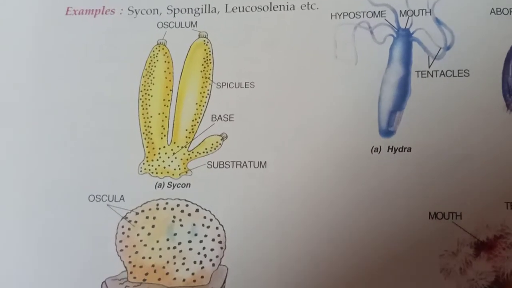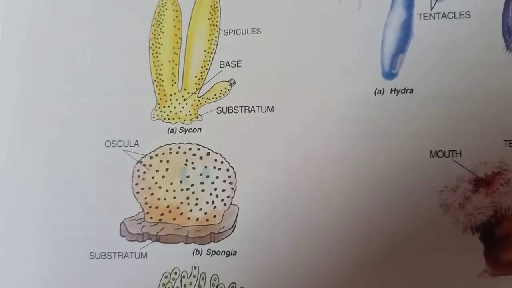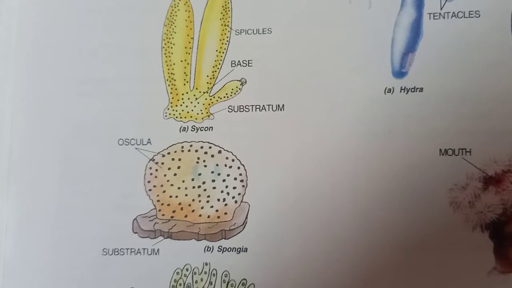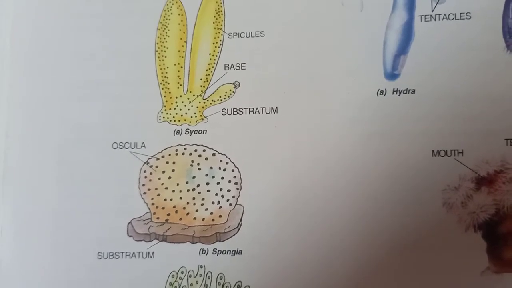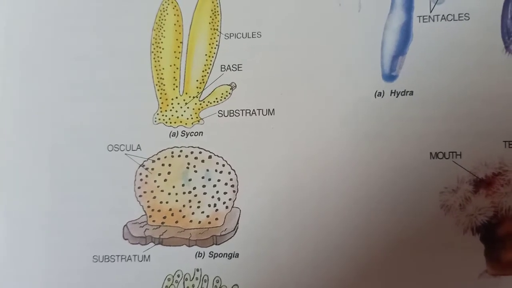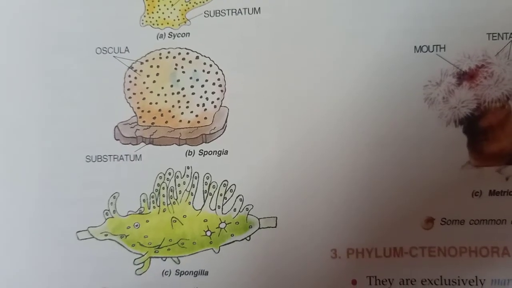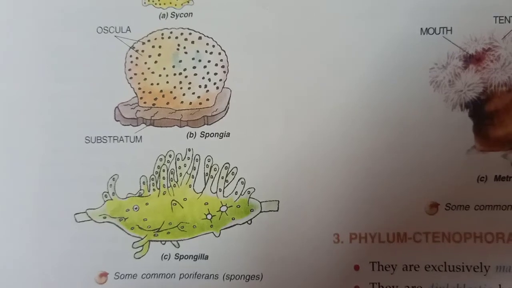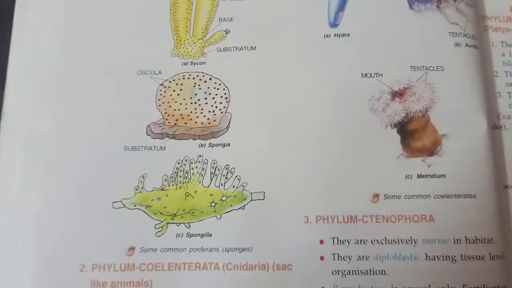Now the other example is Spongia. In Spongia, you can see the ossicula are present in the form of small pores, and their body is present in the form of substratum. They do not have any kind of locomotory organs. Now the third one is Spongilla. In this also you can see their body and the pores. So these are some of the common Porifera examples.